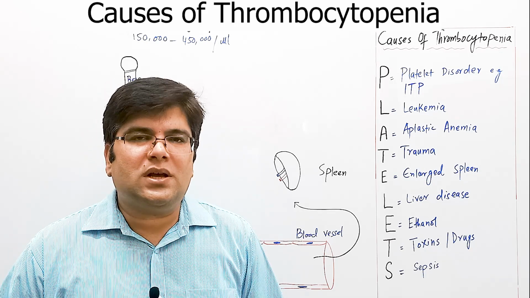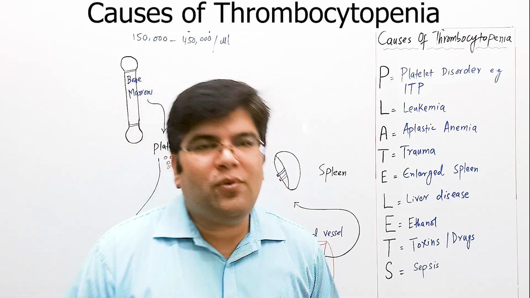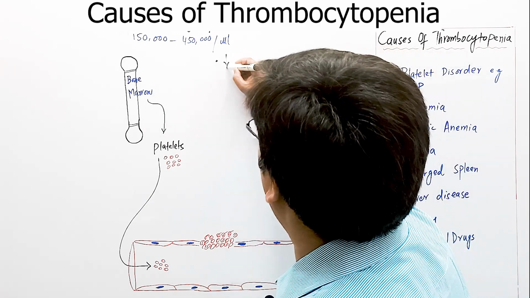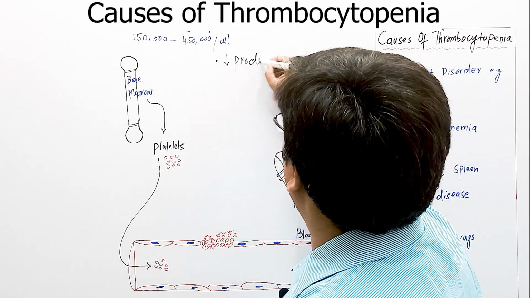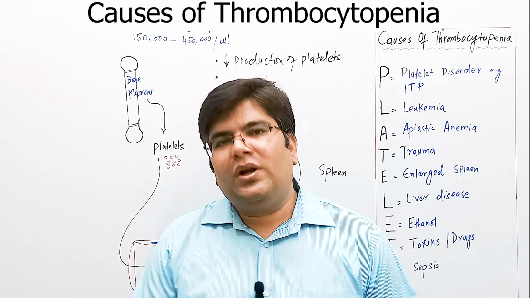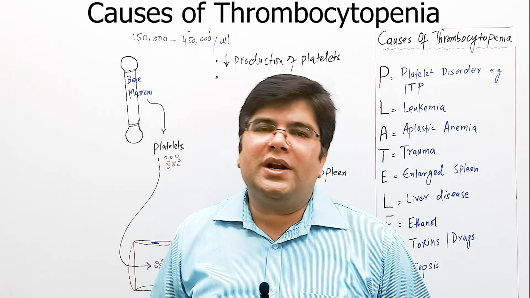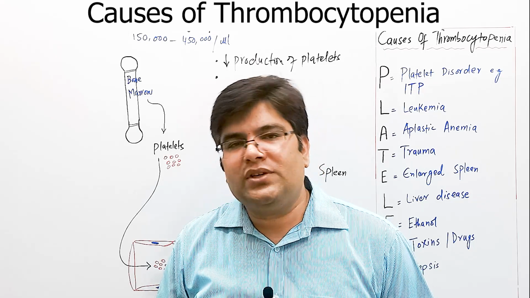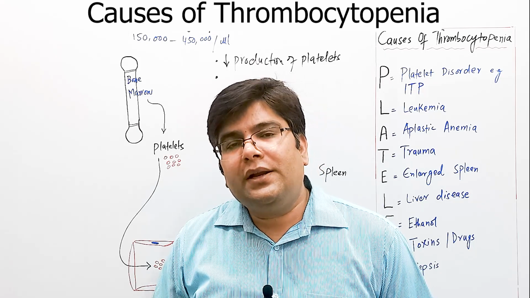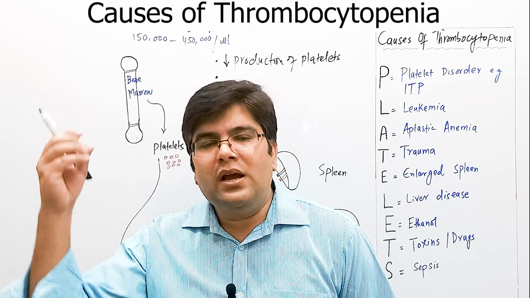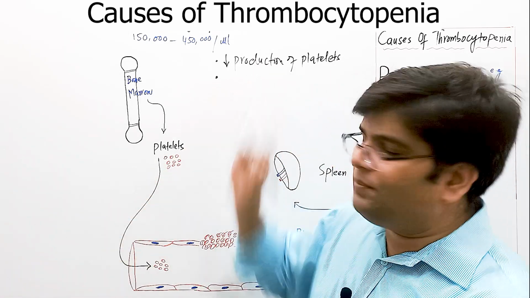Let's talk about the causes of thrombocytopenia. One important cause of thrombocytopenia is decreased production of platelets from bone marrow. The production of platelets from bone marrow can be decreased when some nutrients are low, like in case of folic acid deficiency and vitamin B12 deficiency. It can also be low in case of some infections. For example, HIV and some other infections can suppress the production of platelets from the bone marrow.